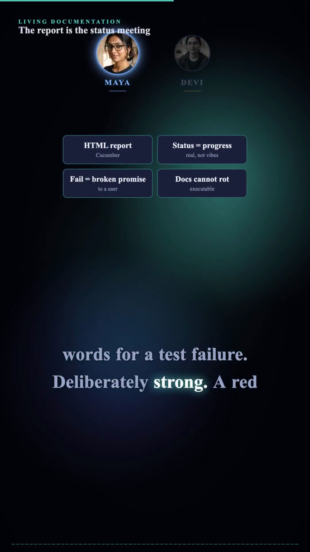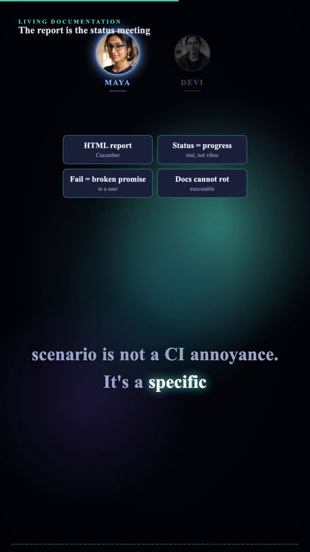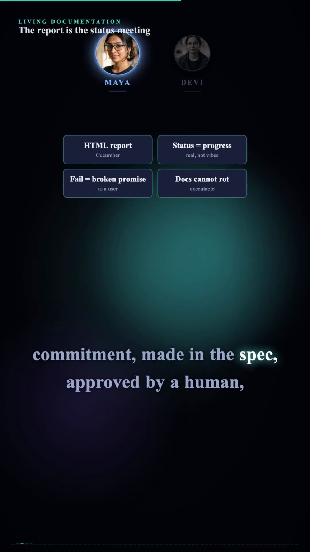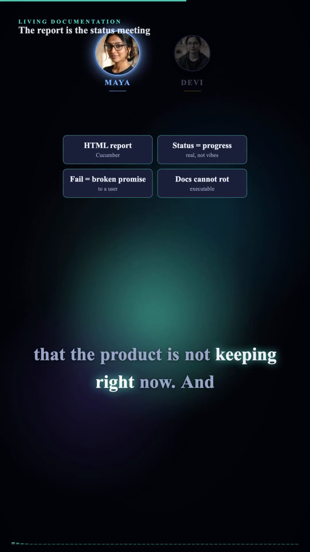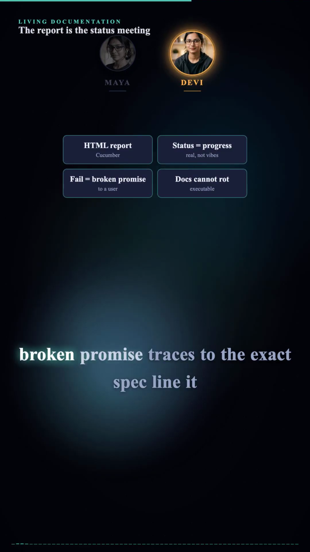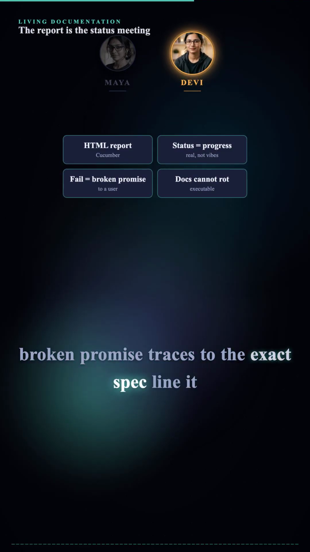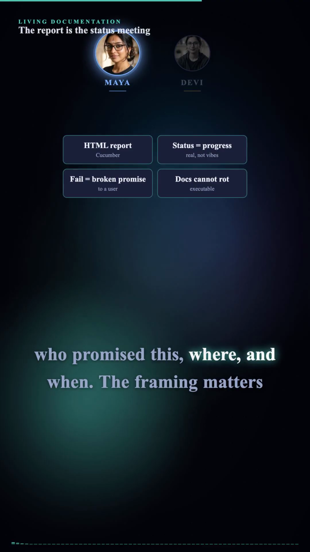Deliberately strong. A red scenario is not a CI annoyance. It's a specific commitment, made in the spec, approved by a human, that the product is not keeping right now. And with the add spec tags from the drift slide, the broken promise traces to the exact spec line it came from. So triage starts with full context. Who promised this? Where and when?